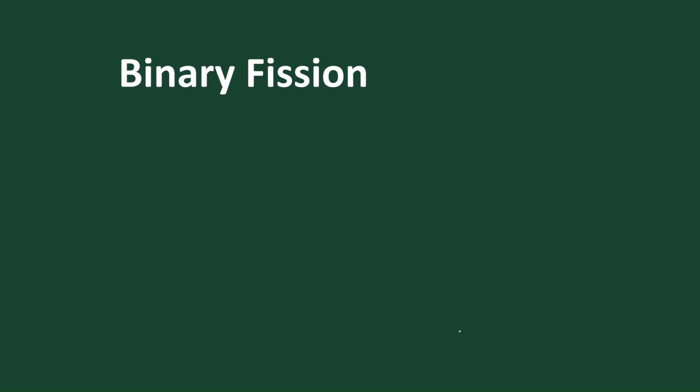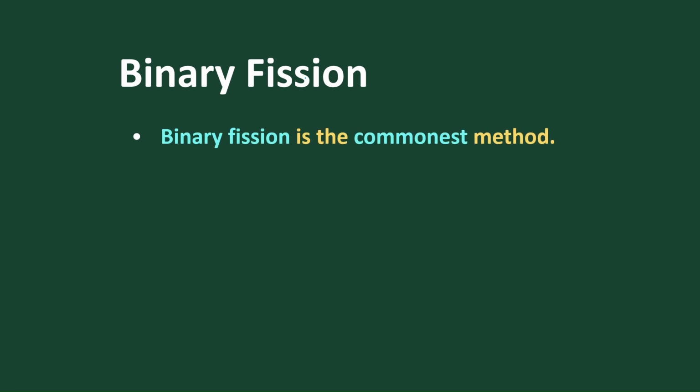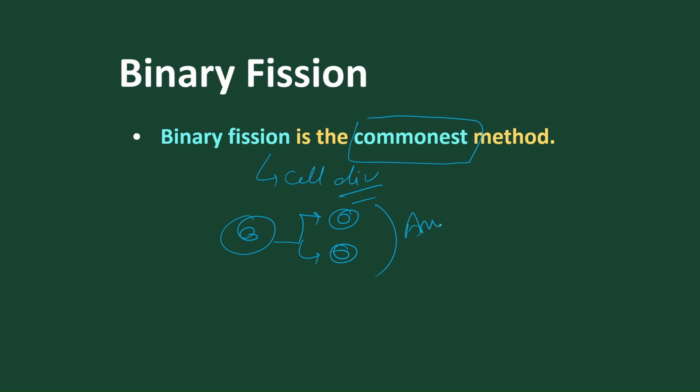Move on to the first mode of reproduction, that is by means of cell division, called binary fission, and it is the common method of reproduction. Binary fission takes place by means of cell division. A single cell divides to give two daughter cells. This type of cell division is called amitosis. Amitosis means no spindle fiber is involved, because it is naked DNA. It is also called direct cell division.